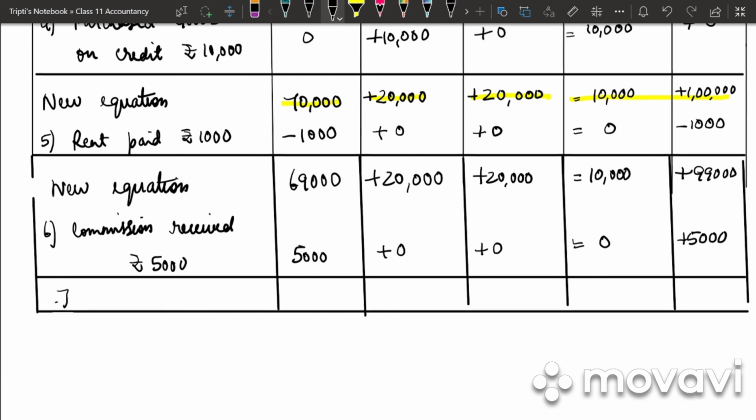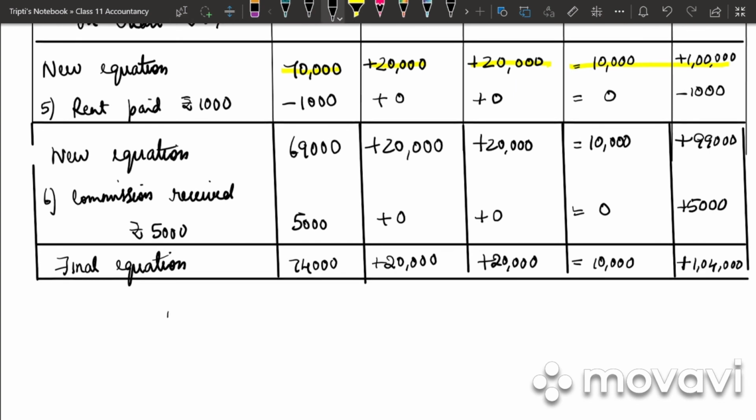So last we get our final equation. 69,000 plus 5,000, 74,000 plus 20,000 plus 20,000 is equal to 10,000 plus 1 lakh 4,000. So now for the final time you can total your equation.